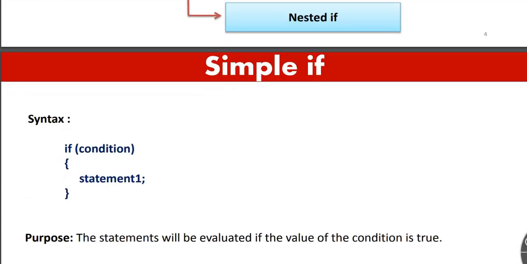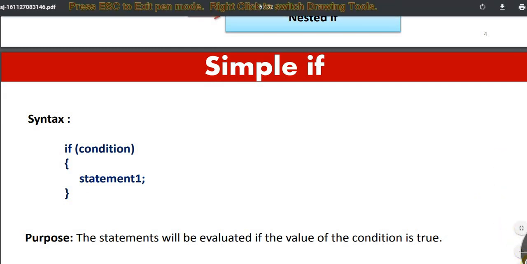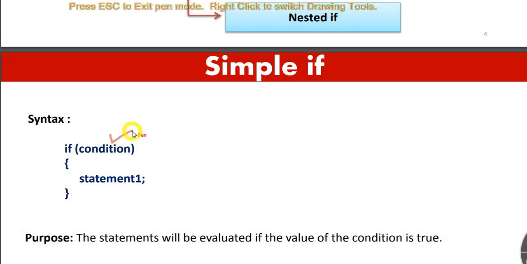Let me first show you the syntax for simple if. For simple if, we have a condition. We are checking the condition we are providing, then we have the statement. What is the purpose of this? That's very important. Why are we using this?